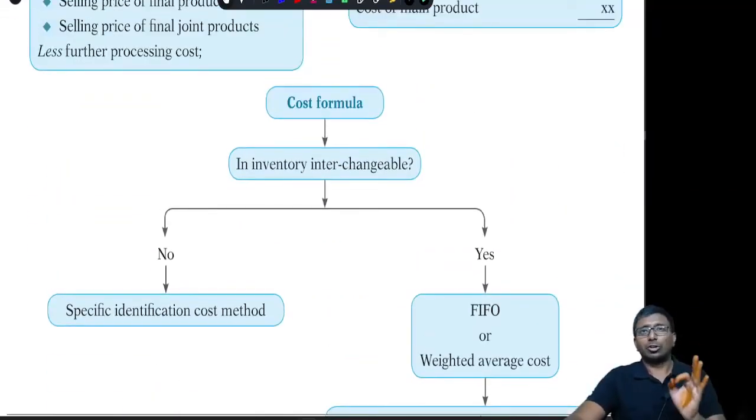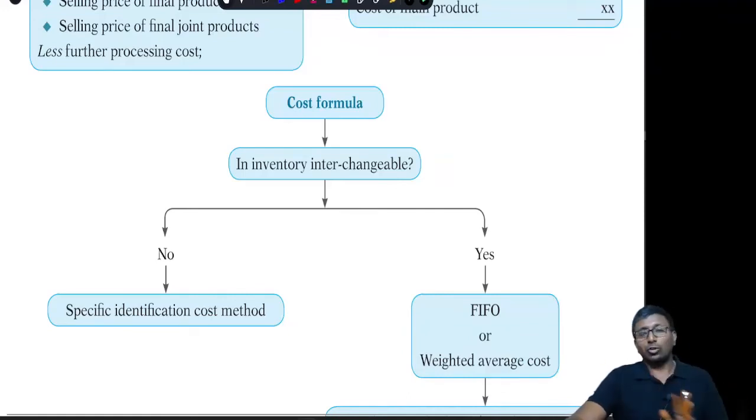Right. Next small topic is cost formula. Shall I follow the FIFO method or the LIFO method or some other method? It depends upon whether the inventory is interchangeable or not. If inventory is not interchangeable, in the sense that it is a customized product or like job costing, then under that circumstance you are supposed to follow the specific identification cost method.